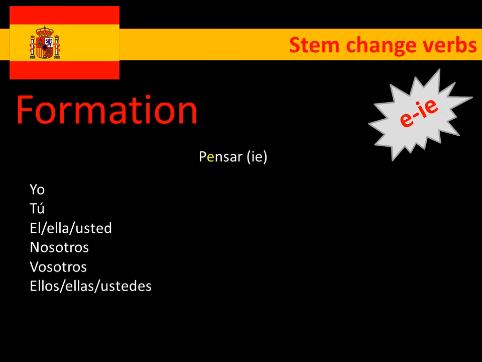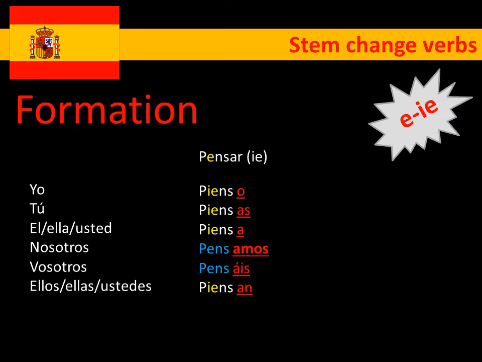Okay, so here we go. Pienso, piensas, piensa. Okay, and then typical to these verbs then, pensamos, no change in the we form, and pensáis, no change in the you plural form, and then back to change, piensan. Okay, so I think, you think, he, she, it thinks, we think, you plural think, they think.